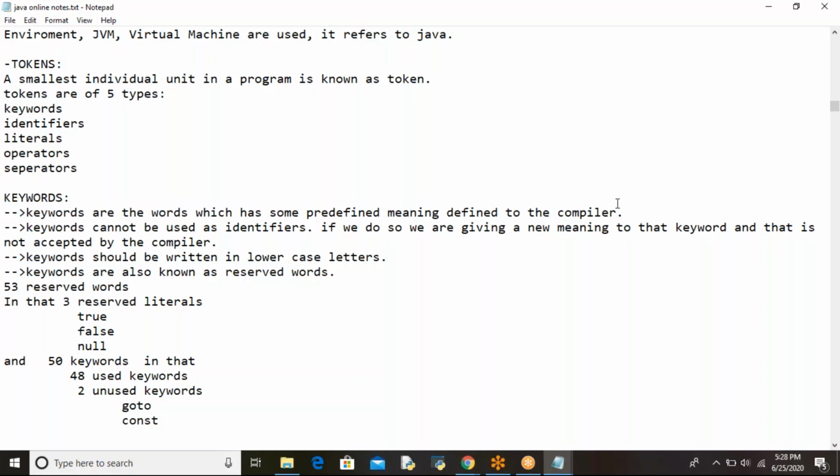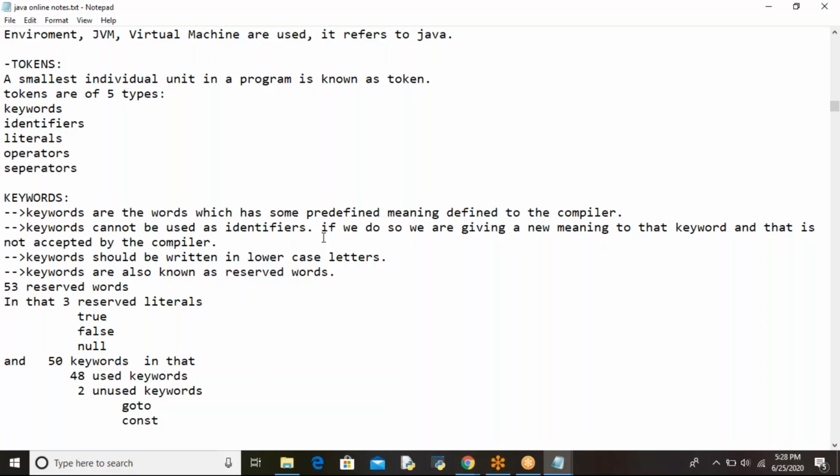These keywords cannot be used as identifiers. Then what is meant by identifier, Bindu? Next I will explain. An identifier means a name given by the user or programmer. That is nothing but an identifier. So these keywords cannot be used as what? Identifiers. That means whatever keywords the JavaSoft people, James Gosling's team, provided, you cannot use them as identifiers.